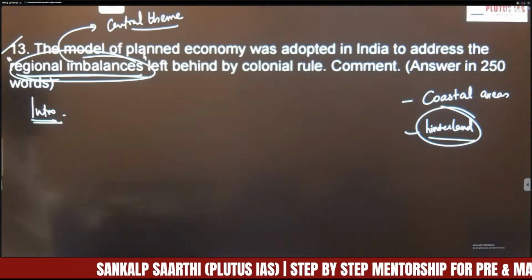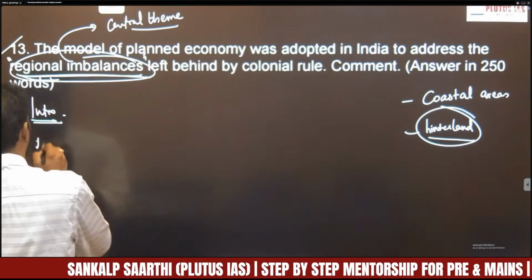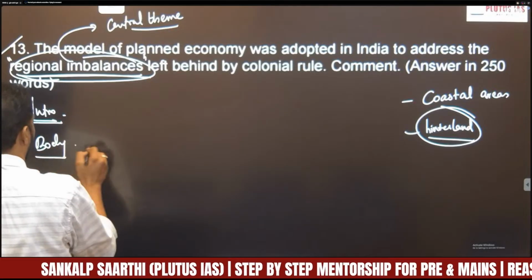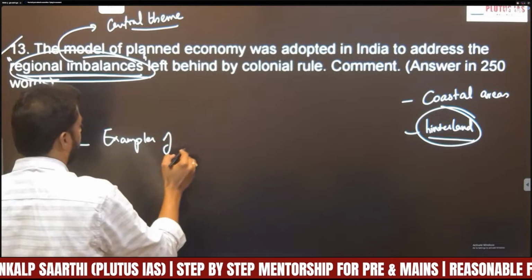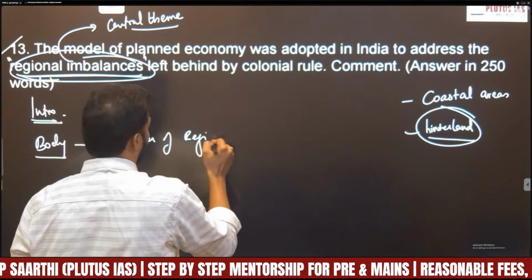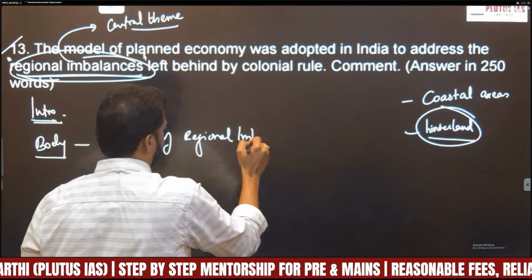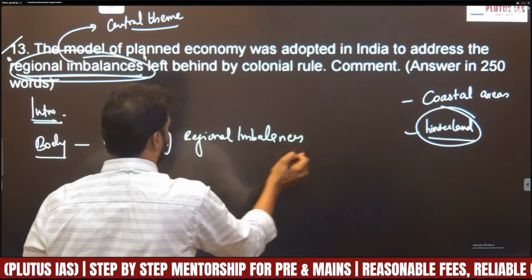So first of all, in the body, you have to give points on examples of these regional imbalances.